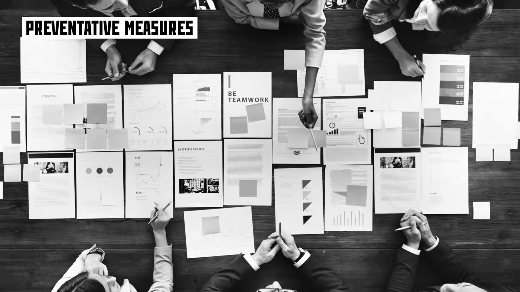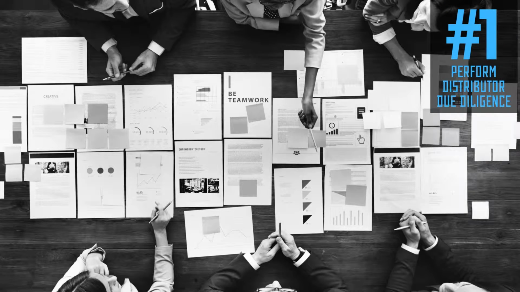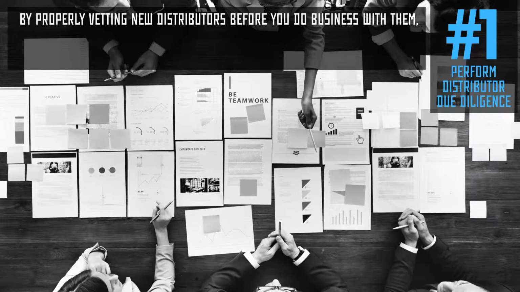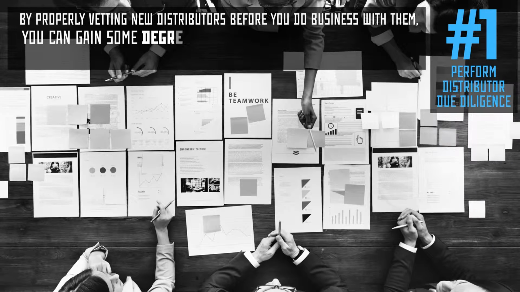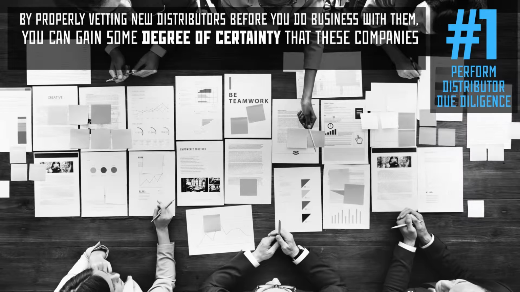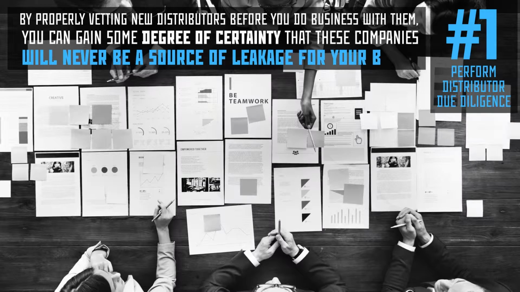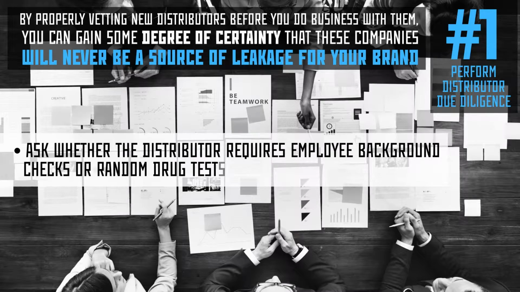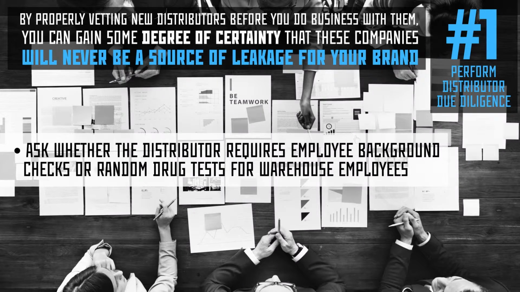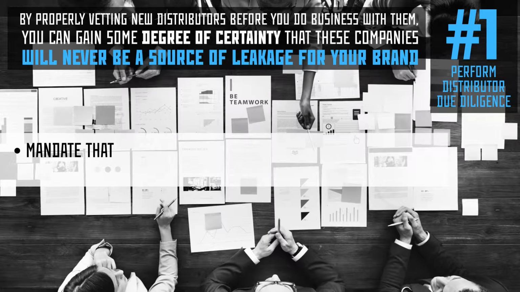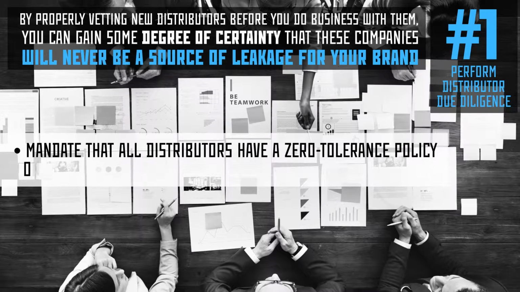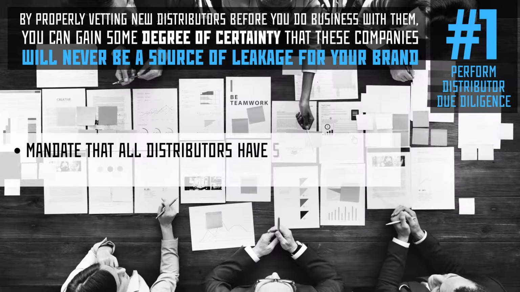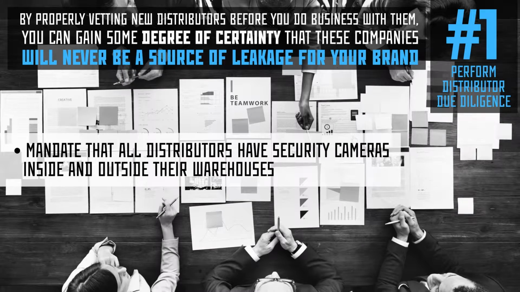Preventative measures. Number 1. Perform distributor due diligence. By properly vetting new distributors before you do business with them, you can gain some degree of certainty that these companies will never be a source of leakage for your brand. Ask whether the distributor requires employee background checks or random drug tests for warehouse employees. Mandate that all distributors have a zero-tolerance policy on employee theft. Mandate that all distributors have security cameras inside and outside their warehouses.